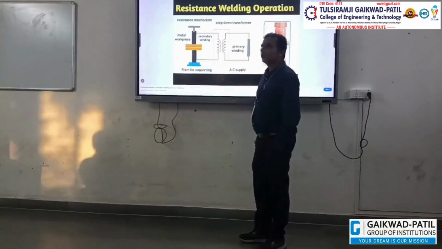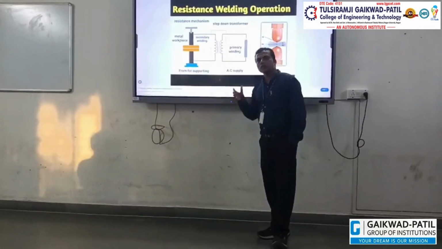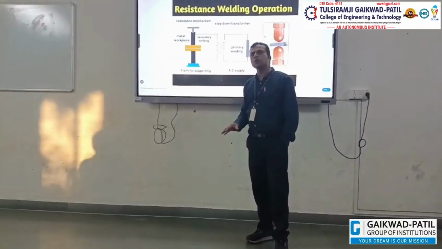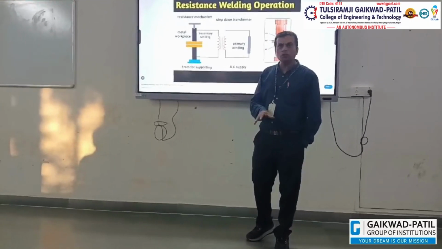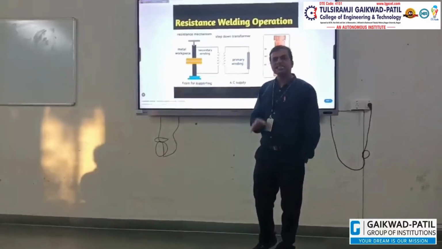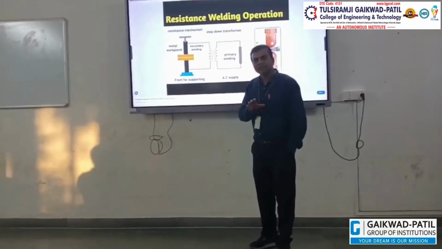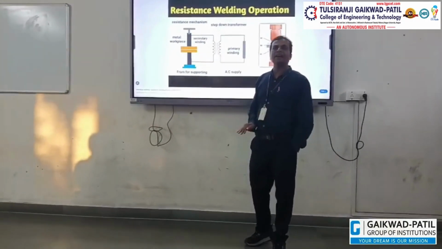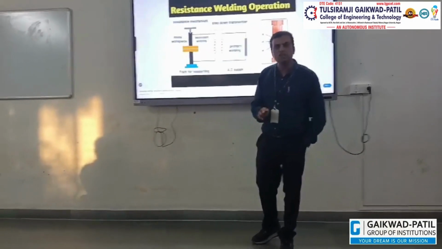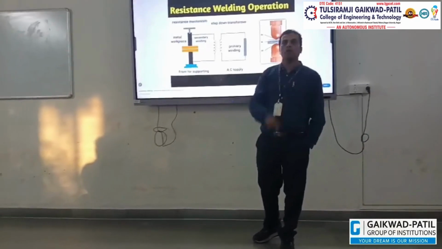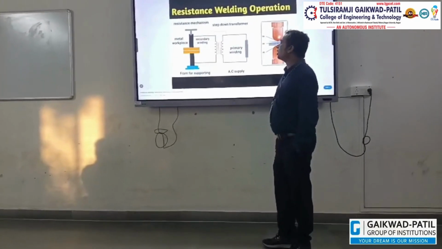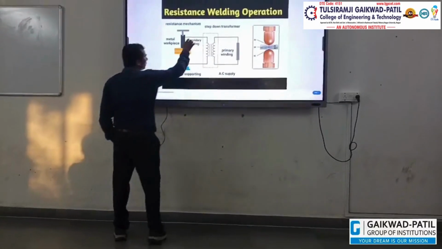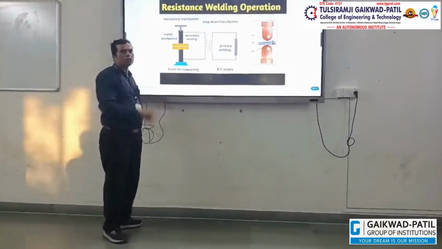And why can we not use a step up transformer? By using a step up transformer, we get a large amount of voltage and less current. This is not what we require in resistance welding. That is the reason we use a step down transformer, with which we get a large amount of current and less voltage.